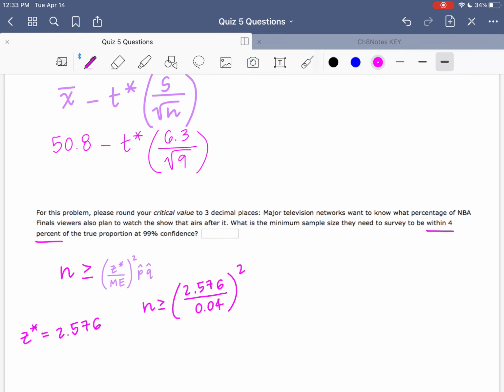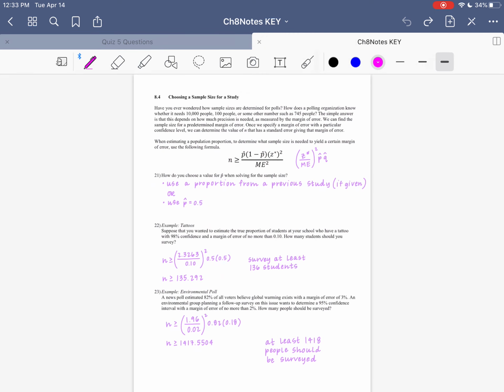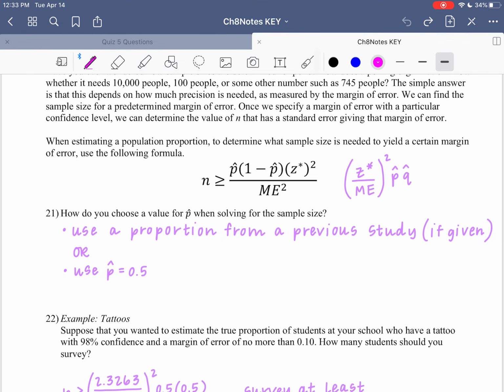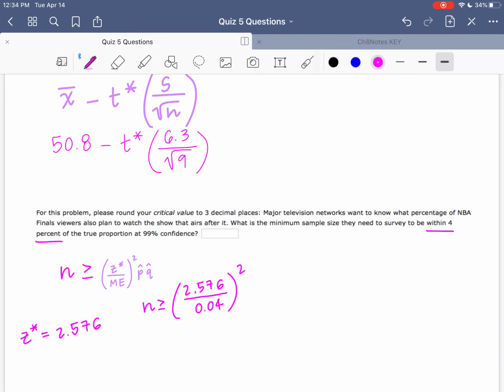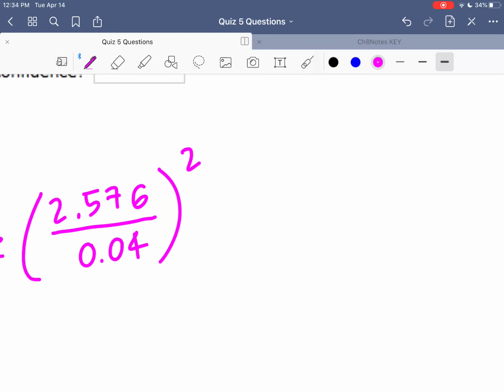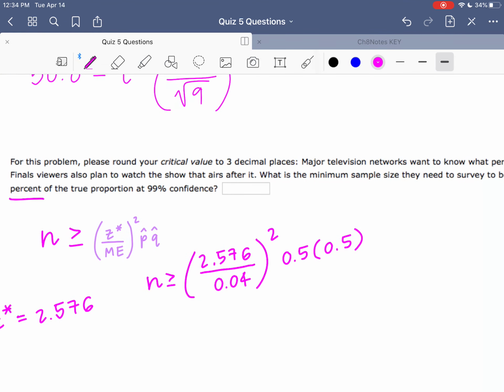This is something else that we may have skipped over in these notes or just forgotten about, but it's right here on the same page. 21. How do you choose a value for p hat when solving for the sample size? Either use a proportion from a previous study if given, or use p hat equals 0.5. In this particular problem, we were never given any information from a previous study. Therefore, we need to use 0.5 as our p hat, which also gives us 0.5 as our q hat.